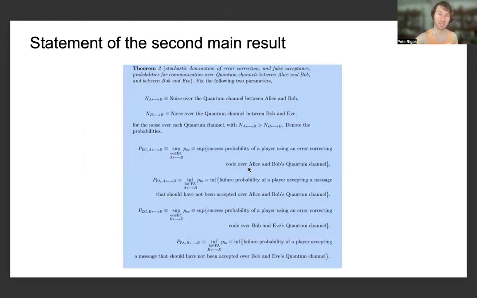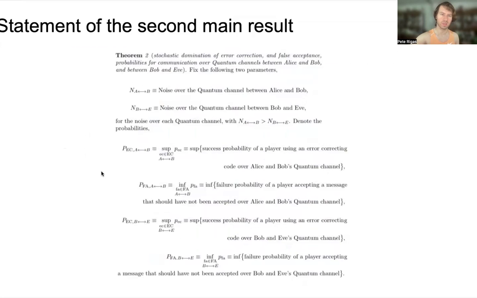And then the statement of the second result is a little bit more complicated, so let's zoom in to break down some parts of it. The second theorem is given by a stochastic domination of the error correction and false acceptance probabilities for communication over quantum channels between Alice and Bob and between Bob and Eve.